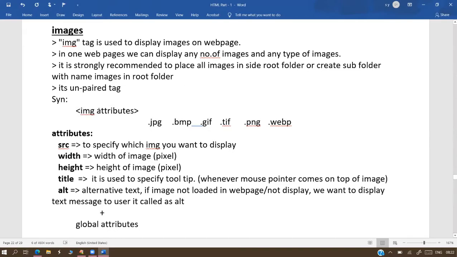The syntax is IMG followed by attributes, which are mandatory and required. From this topic onwards up to the last topic, attributes are compulsory. Yesterday I just covered the attributes concept and explained what an attribute is, but half of the students are thinking of the purpose and advantage as something else. You are completely diverted.